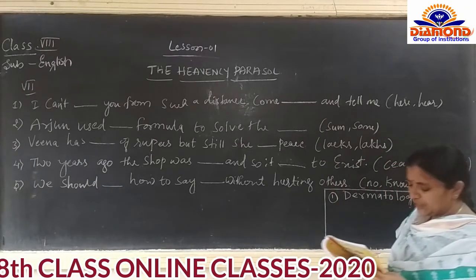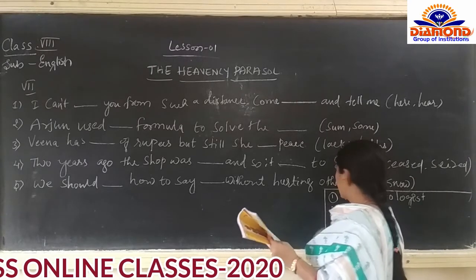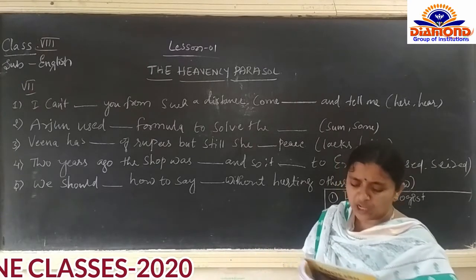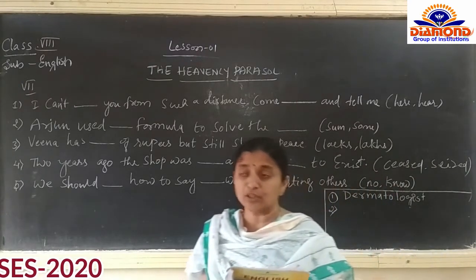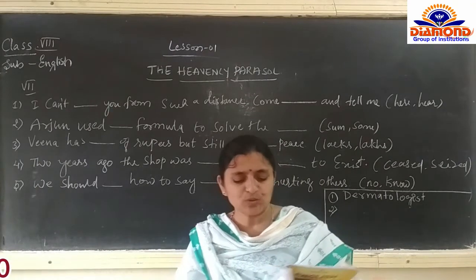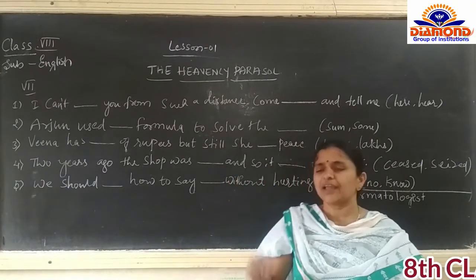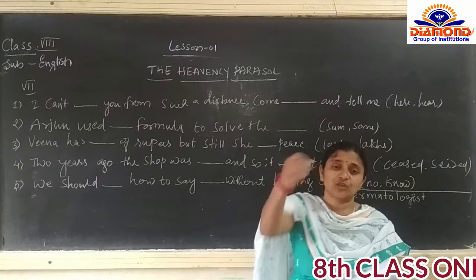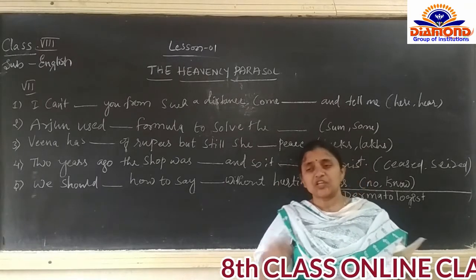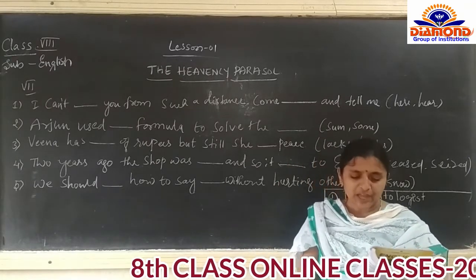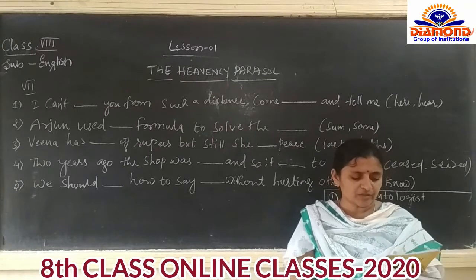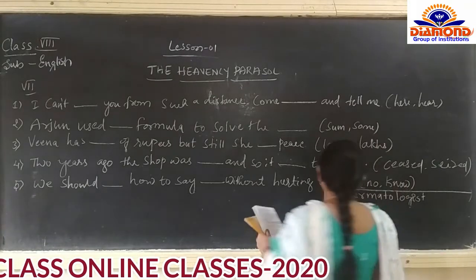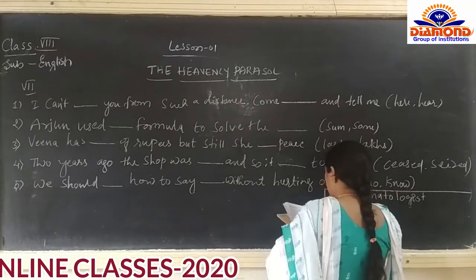Then the second one is Priya cannot see the letters on the board. If she can't see the words on the blackboard, she has an eye problem. If there is an eye problem, which doctor do we have to consult?